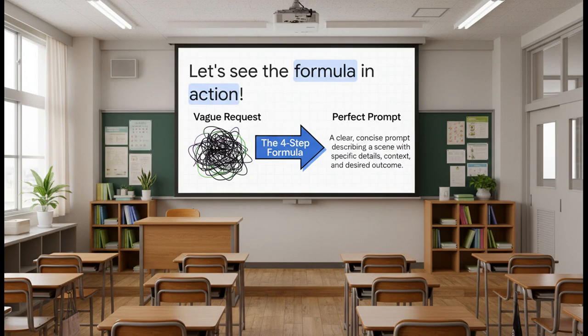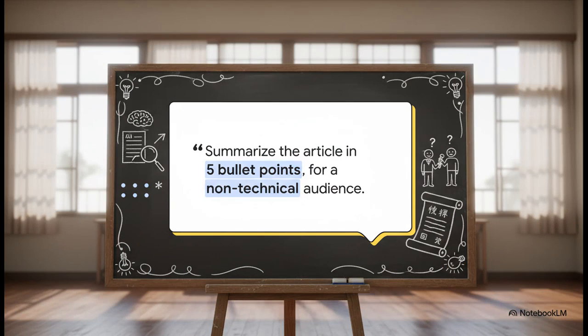Theory is great, but seeing it work is so much better. So let's look at a few examples and see how this 4-step formula transforms a really vague request into a perfect prompt. Let's break this one down with our formula. The action verb, summarize. The audience, clearly defined, non-technical. And the constraint, in 5 bullet points. See how this simple sentence gives the AI all the direction it needs to give you a perfect result?